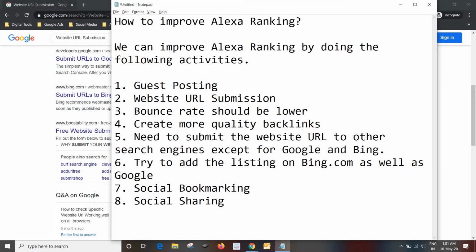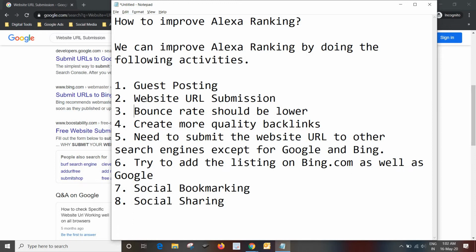So friends, first of all, find out the backlinks list, then check those websites' PA and DA, and if the website's DA is more than 20 or 30, you should go for those kinds of websites for backlinks. So friends, please create more quality backlinks. Don't go for a lot of backlinks. Simply work on quality backlinks.